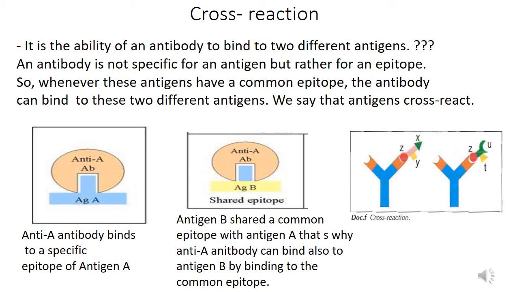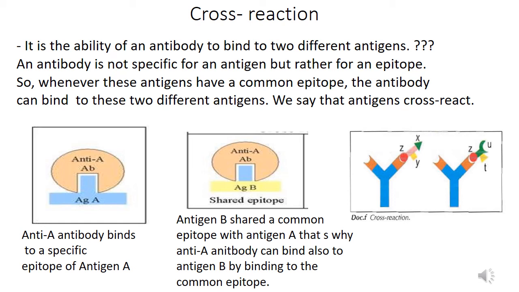Is it because they have a common epitope? So, the antigen B, as you see, carries a common epitope with antigen A, represented in blue. That's why anti-A antibody can bind also to antigen B by binding to the common epitope.